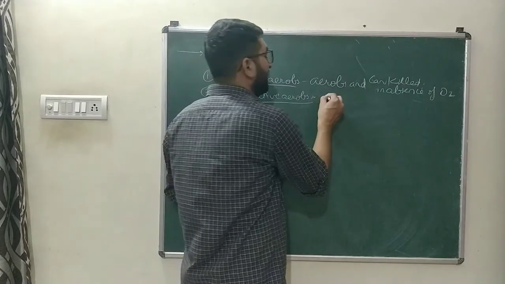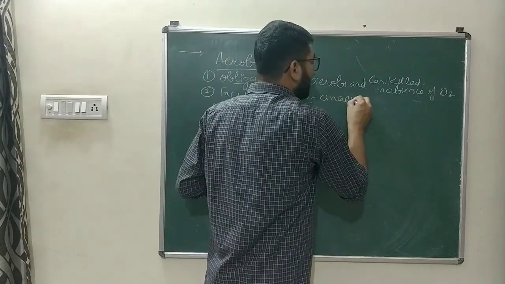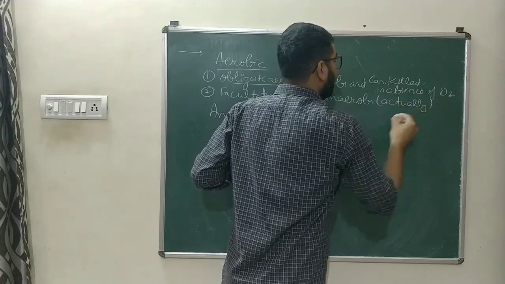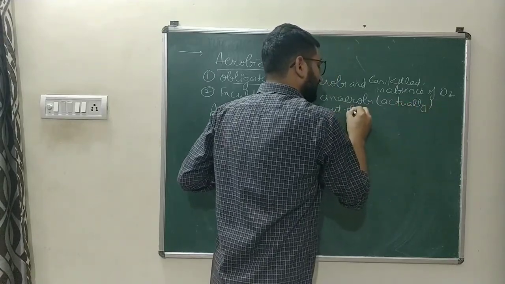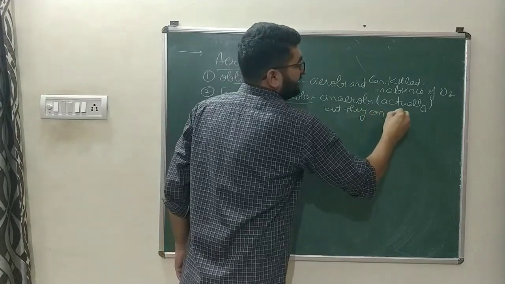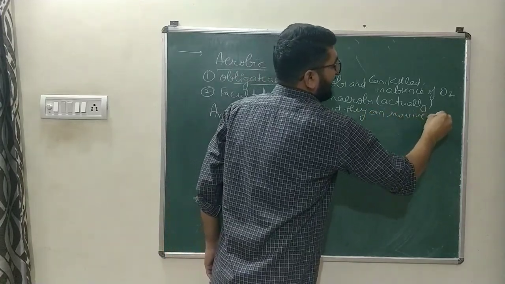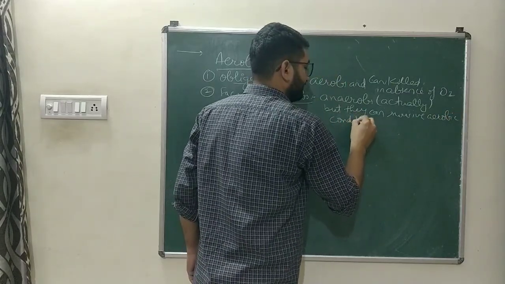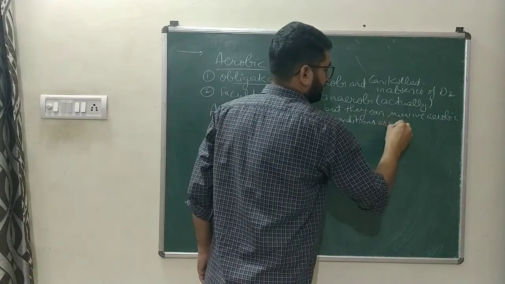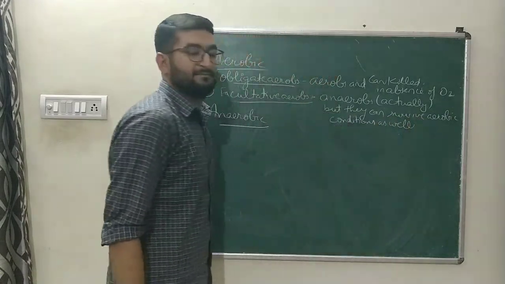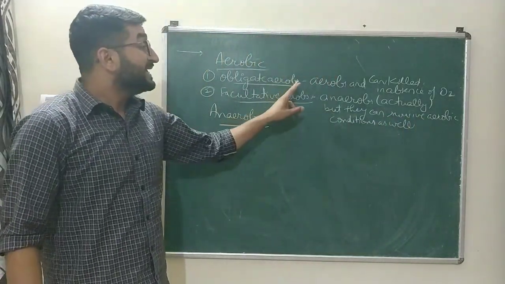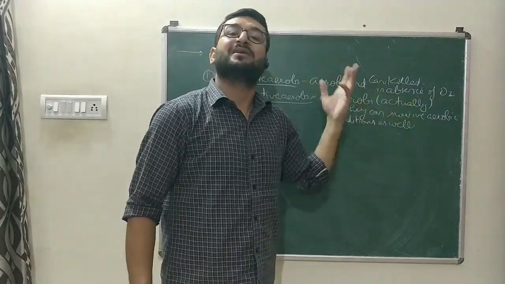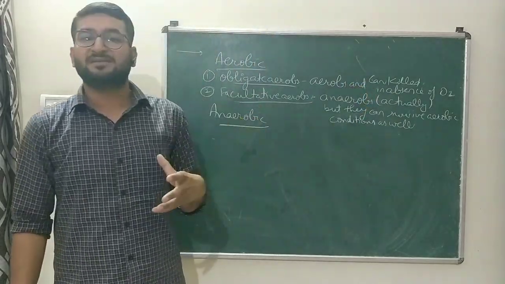Whereas facultative aerobes are actually anaerobes, but they can survive in aerobic conditions as well. The example of obligate aerobes is Bacillus subtilis.